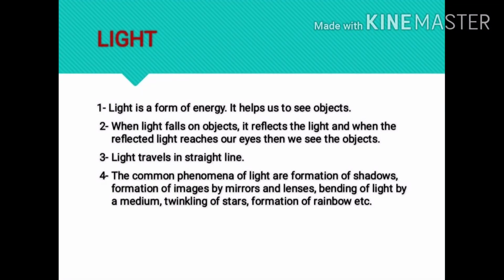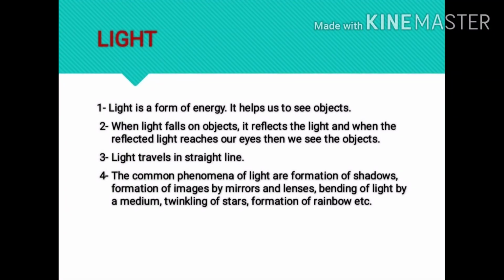It is light which makes things visible, and light is nothing but a form of energy. When light falls on an object, it is bounced back, or it reflects back, and when this reflected ray is caught by our eyes, things become visible. You may recall that in your junior classes you have also studied that light travels in a straight line.